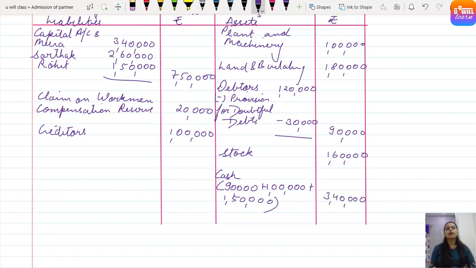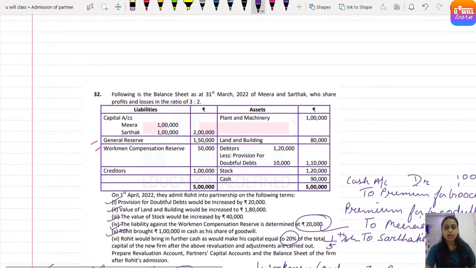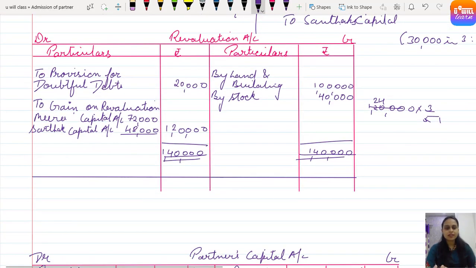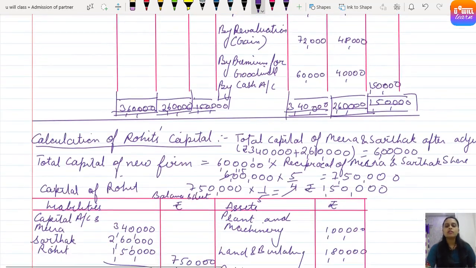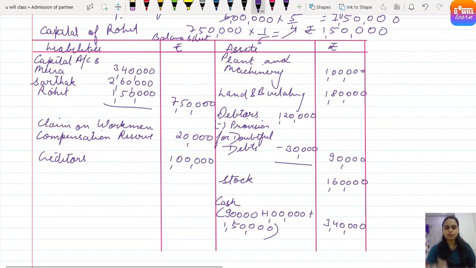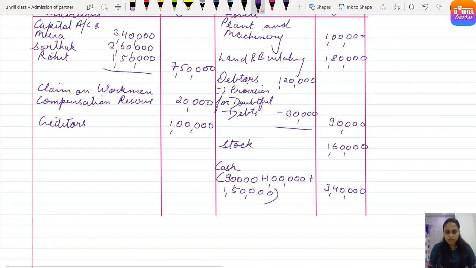Clear everyone? So all the items, let's check revaluation once again. I always say, check that no extra liability has been created in revaluation, no unrecorded asset. No. So just let's put the total for the balance sheet. If you put the total for the balance sheet, we get, yes, liability side it is 7 lakh 50, 8 lakh 50, 8 lakh 70,000.